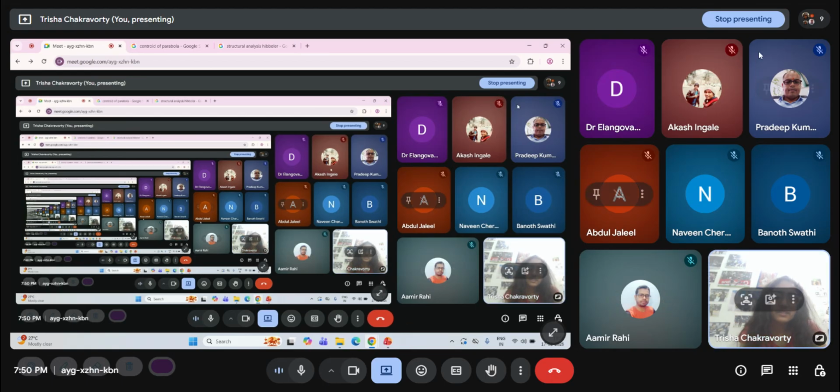Okay, then we'll meet next class with the conjugate beam method. That is also a method to get the deflected profile of a beam.